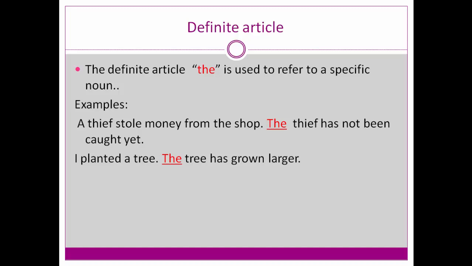So in the next sentence, I am using the definite article. Here non-specific, here specific. Here indefinite, here definite. I hope you have understood this now. I planted a tree: the listener does not know what tree you are talking about. The tree has grown larger: now the listener knows you are talking about the tree which you had planted already. So here we have used the. This is the definite article.